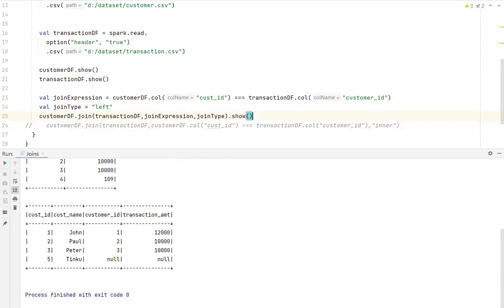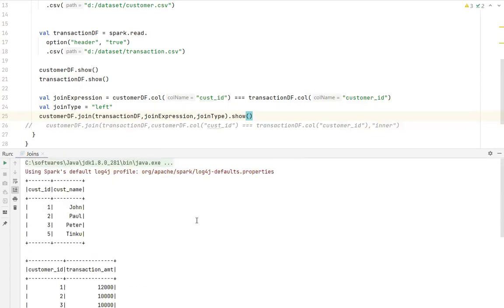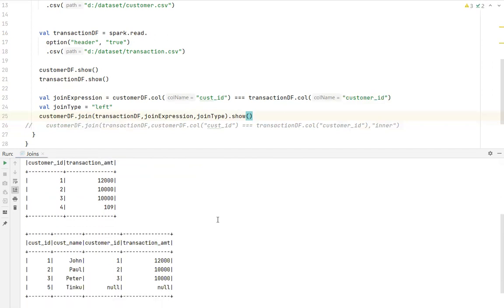If you see this, the left join will always try to do a join, and all the left side table rows it will try to display. So 1, 2, 3, and 5, and wherever there's no match, it gives a null value. That is a left join. Similarly, if you want a right join, you can specify right here. Any questions here, guys, before I proceed?